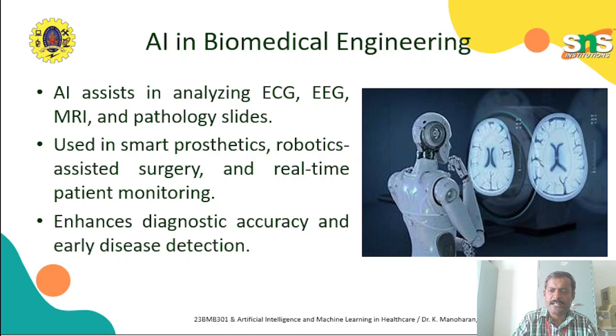Similarly, with pathology slides, accurate diagnosis is possible using AI. It is also used for smart prosthetics, robot-assisted surgeries, and real-time patient monitoring systems, improving the results. It enhances the diagnostic accuracy for that particular disease, so this will be helpful for early detection of disease.